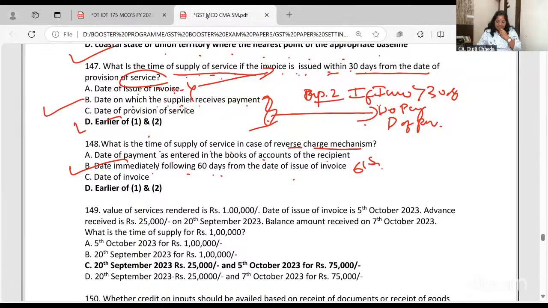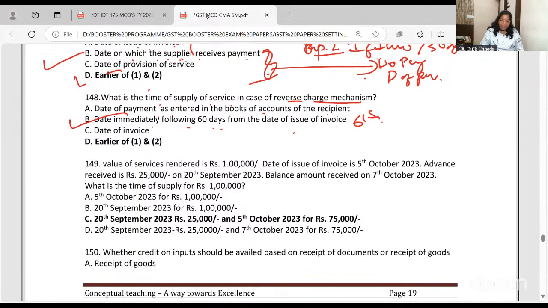Chalo, next. Value of services. Hope everything is clear. Anyone is having any doubt? Bolo koi doubt hai to. Yeah. Another 15-20 minutes and we'll be done. More than 2 hours are over. This takes lot of energy as hardly there is anything which I can say, कि आप करो and I will sit.